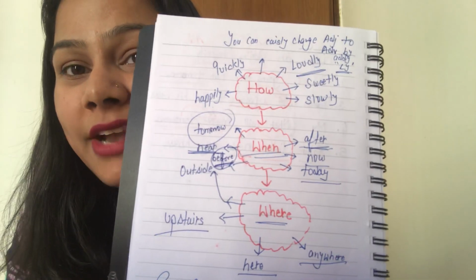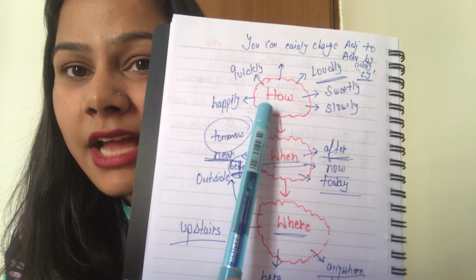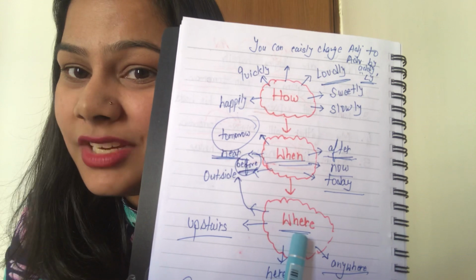So I hope you understand an adverb. How an adverb works: how the action is done, when the action is done, where the action is done. And another way to say it is that an adverb explains or describes a verb. It gives more idea about the verb. I hope I was able to make you understand what an adverb is. So children, do check your grammar book also. You will get more examples there.